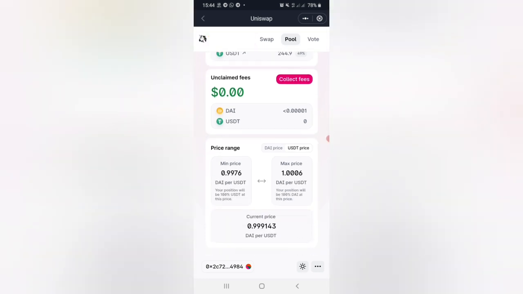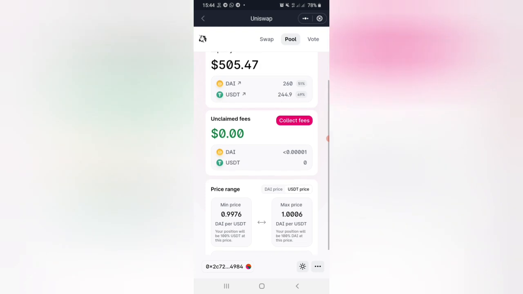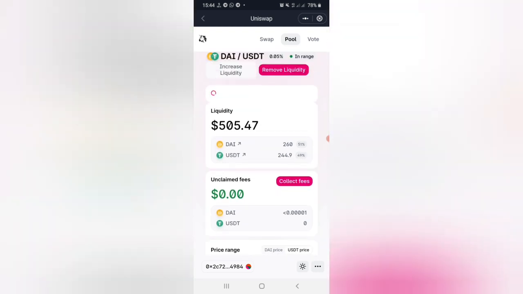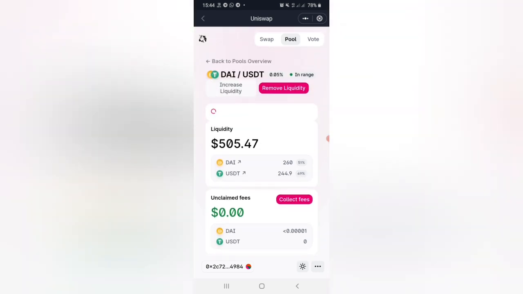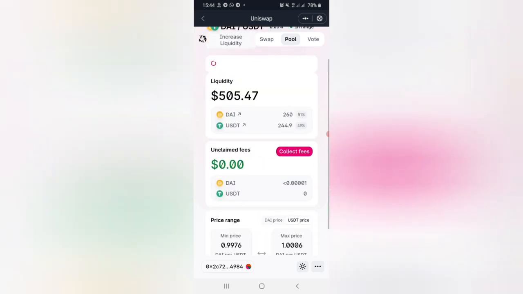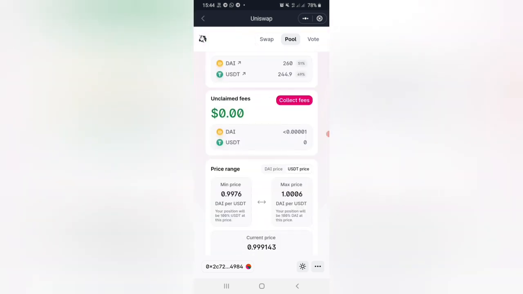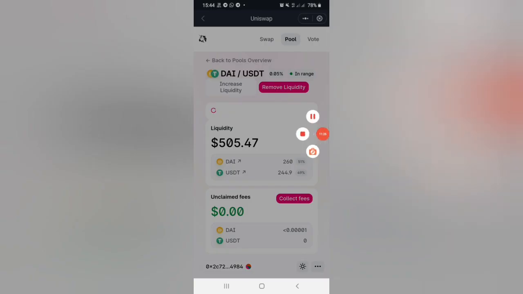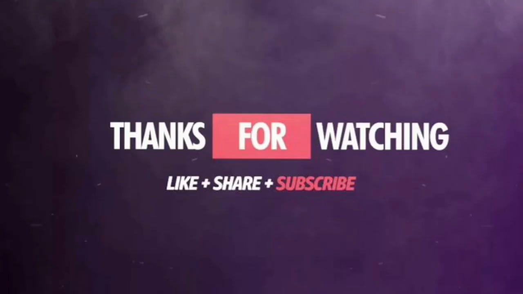The fee will be collected here and you can claim the fees with the collect fee button, or if you remove liquidity it will be automatically credited. I am recommending this Uniswap liquidity because many future airdrops depend on this.